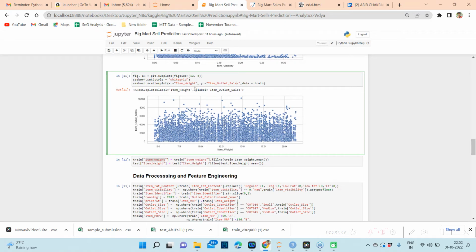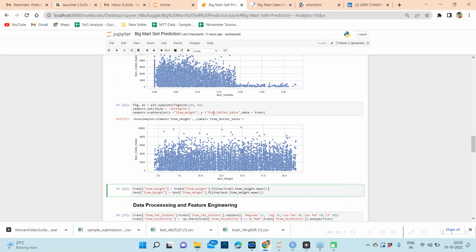Then we also plotted the item weight, but there is nothing interesting in the data, so we are not going to do anything here. Just because there is nothing interesting in this item weight, I am just filling the missing values with the mean. But another option you can probably use is to summarize the entire data by item identifier, take the mean of the item weight where there is no missing value, and use a left join to add this.